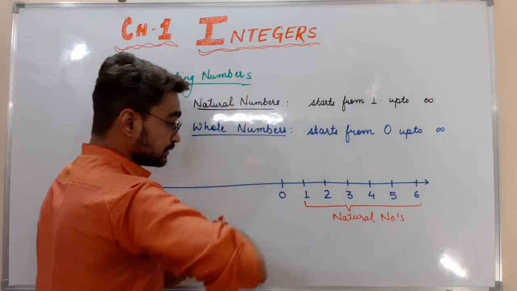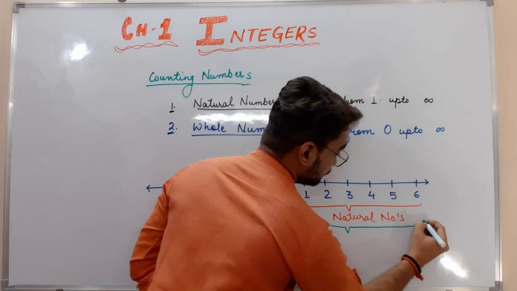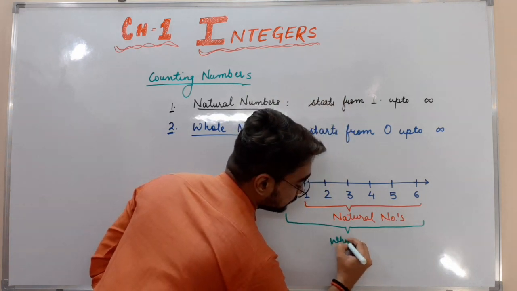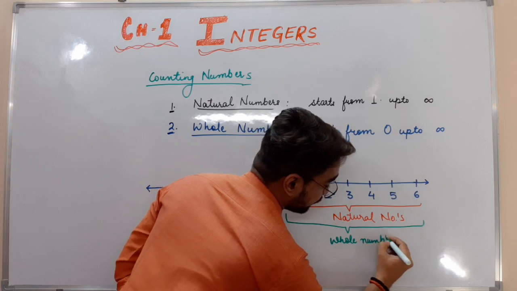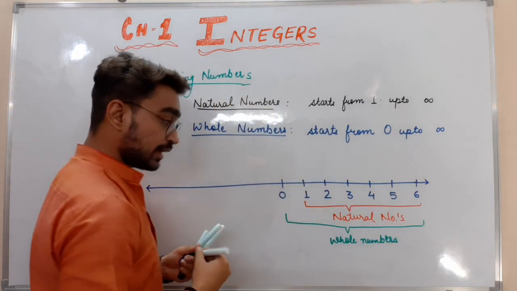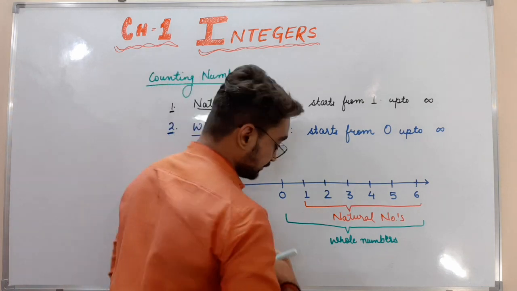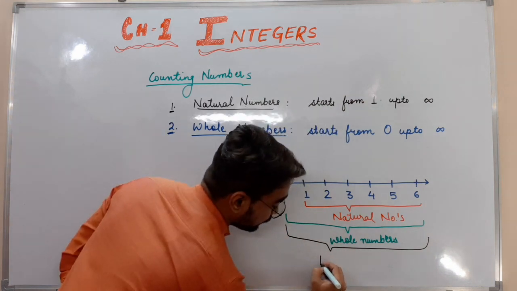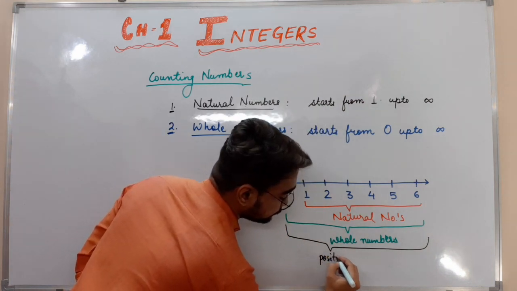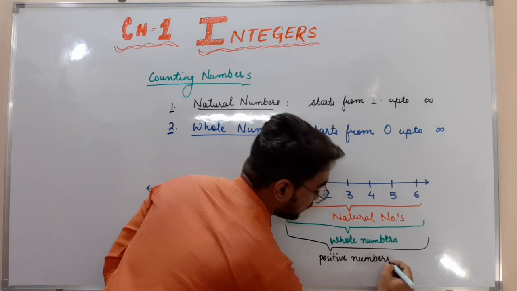From 0 to 6 they are whole numbers. Together they can also be called positive numbers.